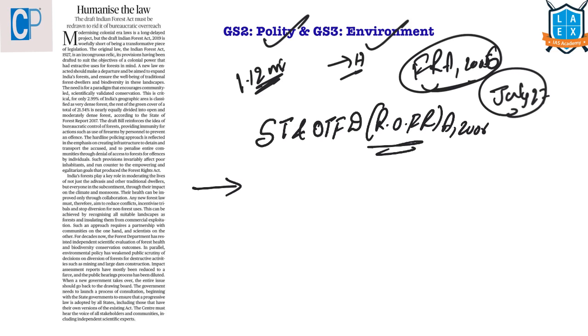During the colonial times, the British diverted the forest wealth of the nation to meet their economic needs. During that period, we had a procedure for settlement of rights under the Indian Forest Act of 1927, but these provisions were not followed.